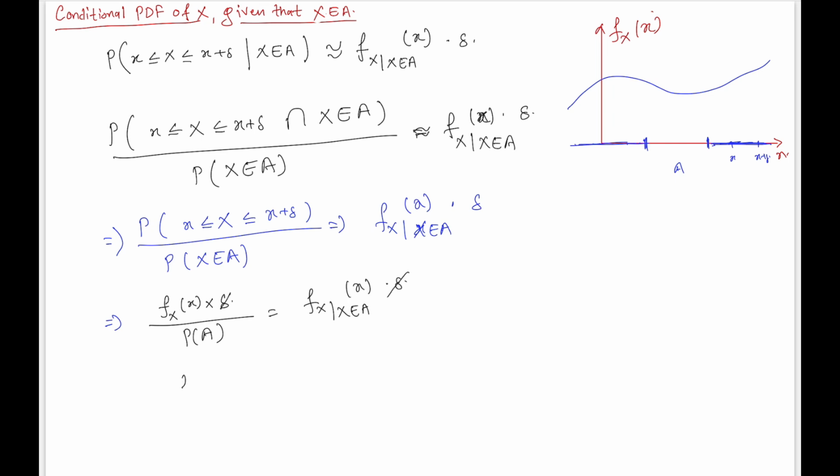So from here, this conditional PDF would be equal to the unconditional PDF divided by the probability of this conditioning event. So here we have the formula for the conditional PDF, that